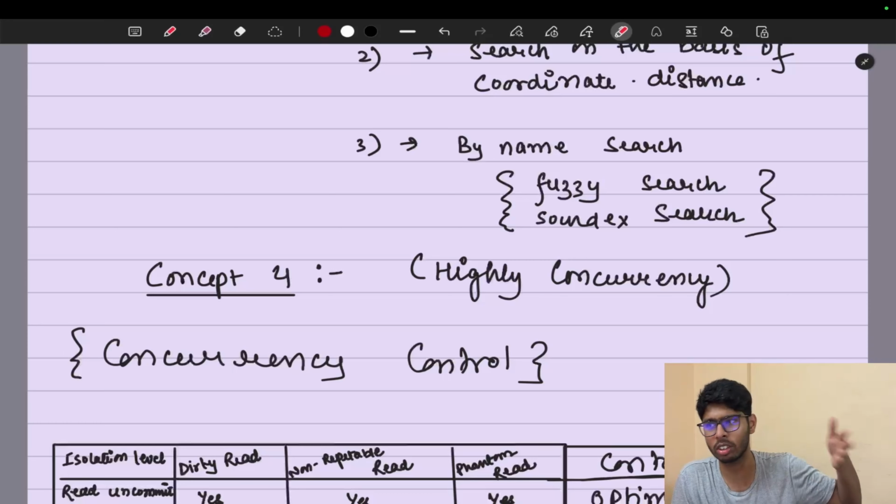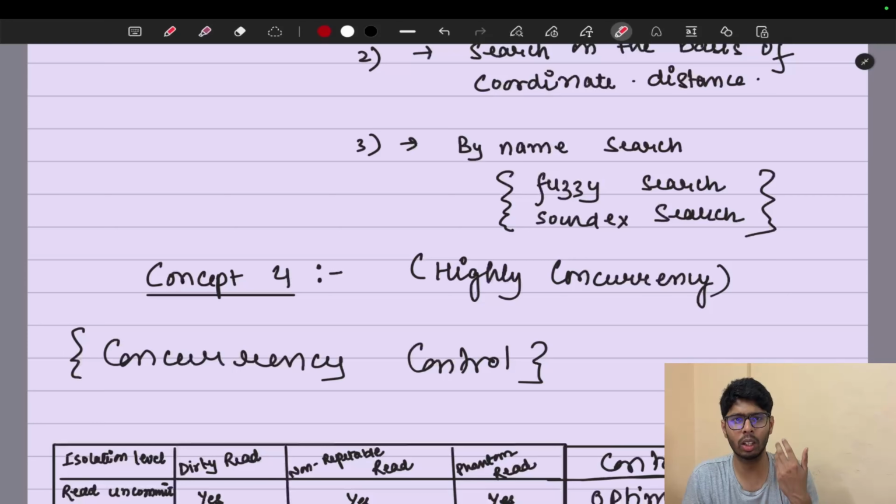The algorithm that I was just explaining was fuzzy search, but soundex search works on the pronunciation, like Delhi and Delhi. There are some ML algorithms that work out how words are pronounced, and on that basis they can provide you the data. Companies use different algorithms according to their use cases.